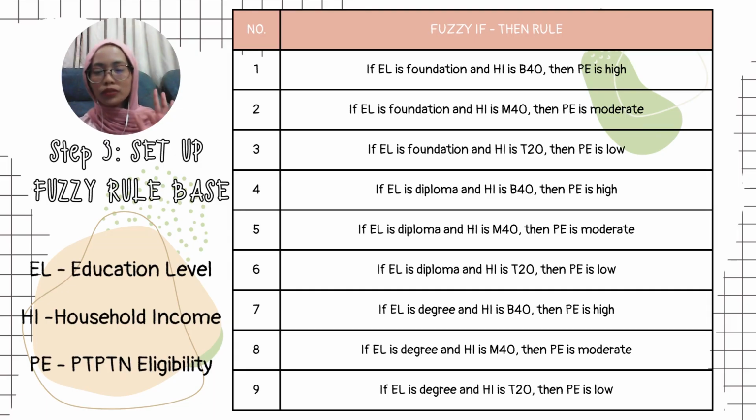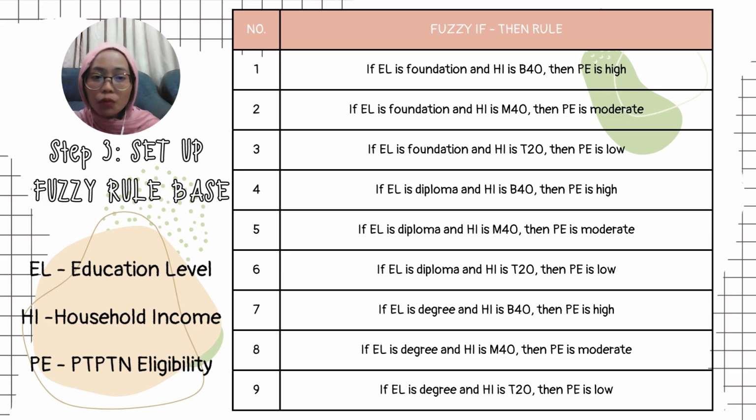Okay, for step 3, we will set up the fuzzy rule base. There are 9 fuzzy if-then rules. Before we start, EL stands for education level, HI stands for household income, and PE stands for PTPTN eligibility. First rule, if EL is foundation and HI is B40, then PE is high. Number 2, if EL is foundation and HI is M40, then PE is moderate. Number 3, if EL is foundation and HI is T20, then PE is low.